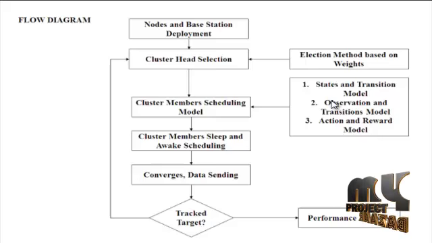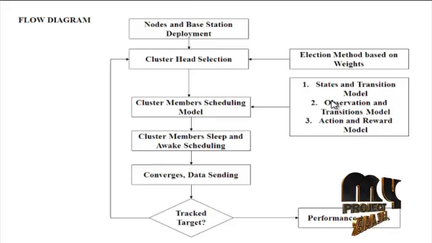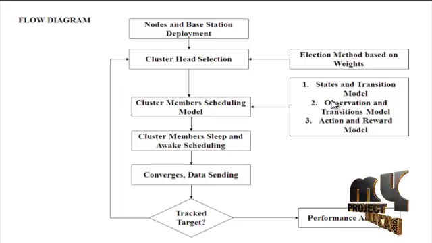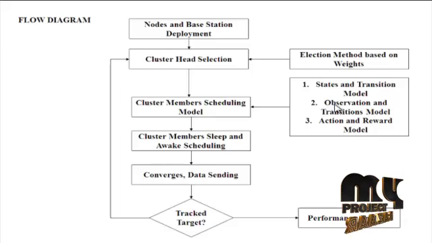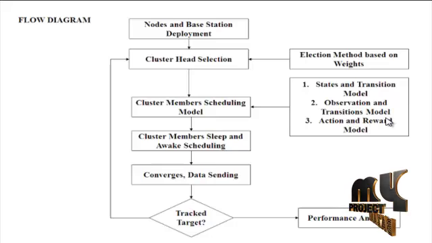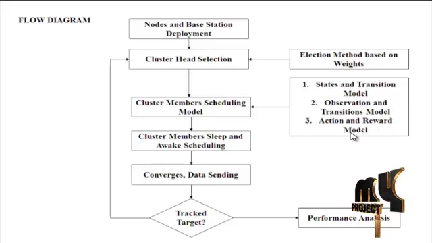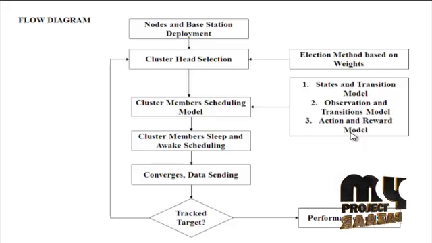The state transition function represents the probability that the tracked target moves to the next positions. The observation function and transition models are performed. Finally, the action and reward model is also performed to find the errors between the received residual energy and the residual energy of the action set.